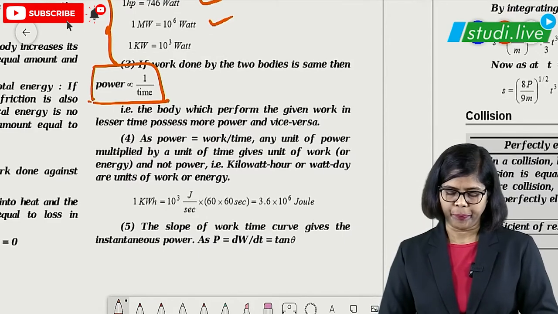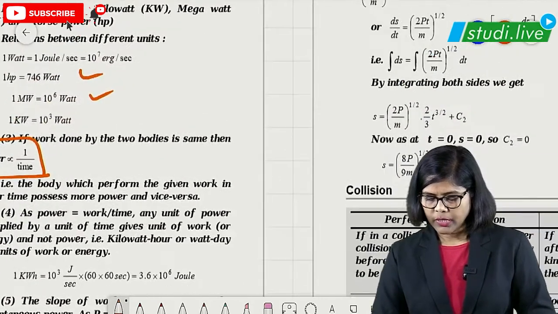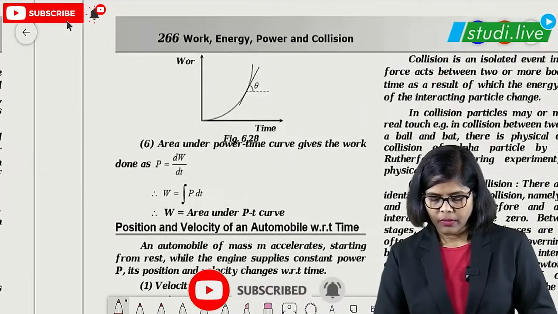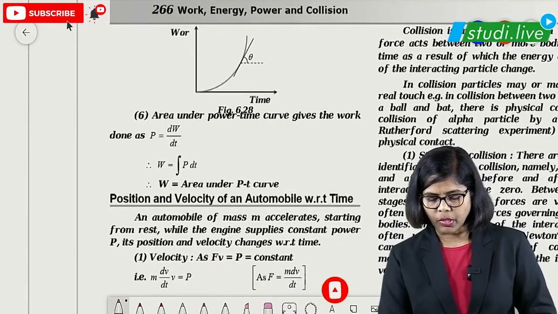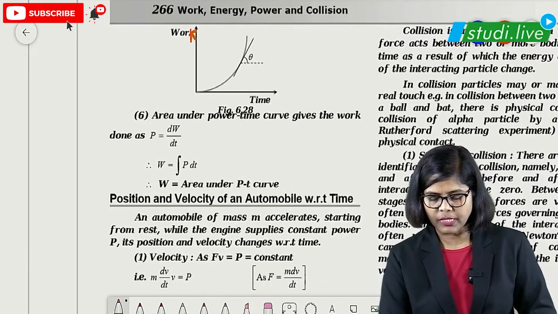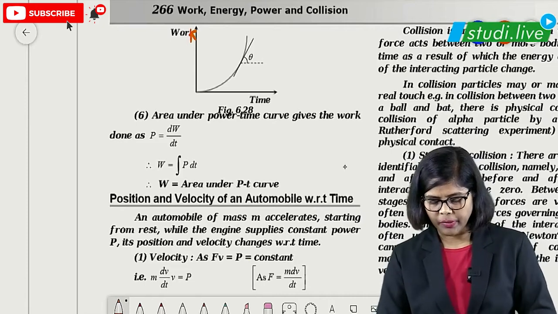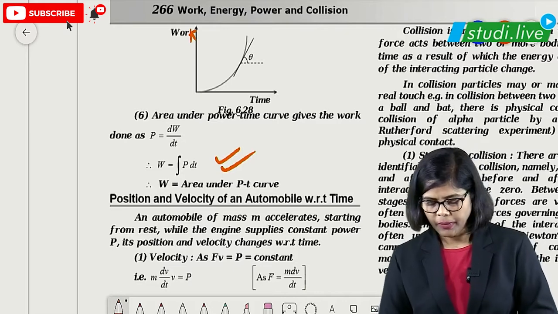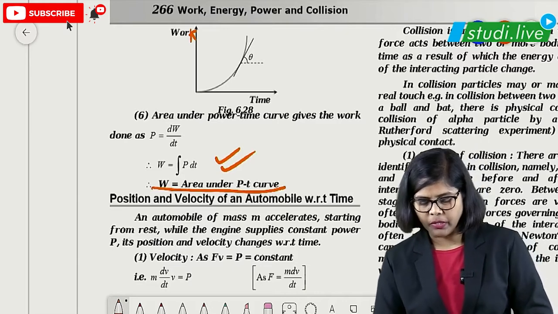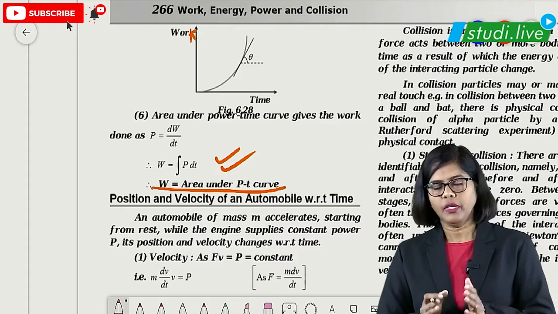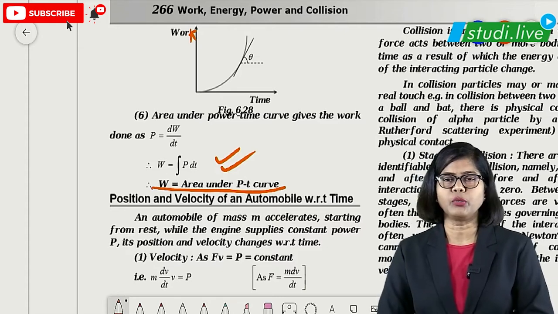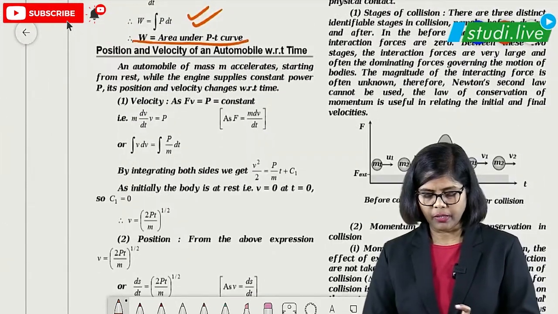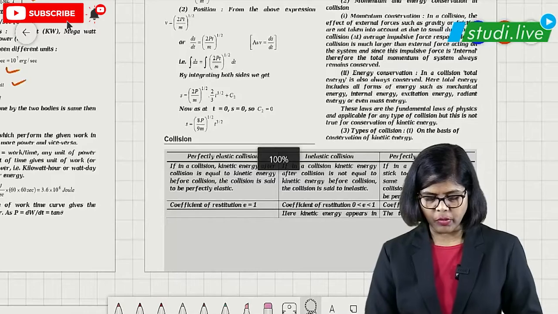After learning all these concepts, next comes the formula for work versus time. We get work is equal to the integration of P dt, power into time. If the graph is given, remember you have to get the area under the curve. To get the work done, we take the area under the power versus time curve. So after learning work, power and energy, the next concept is about collision.